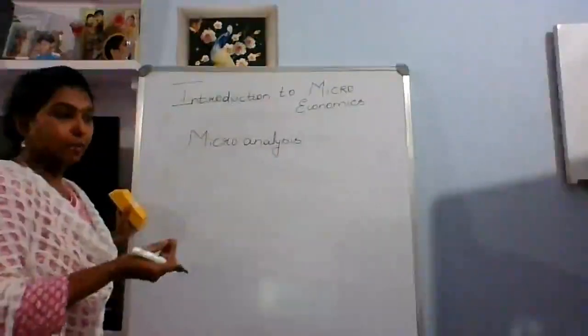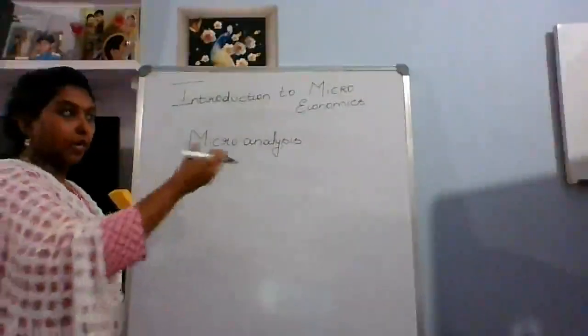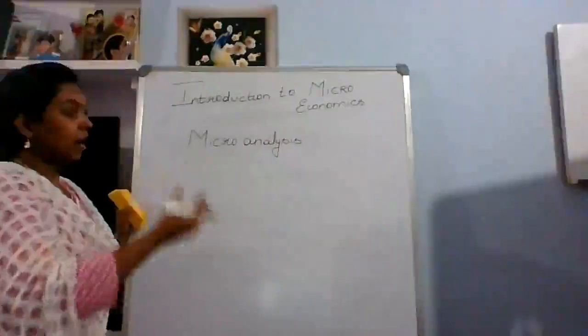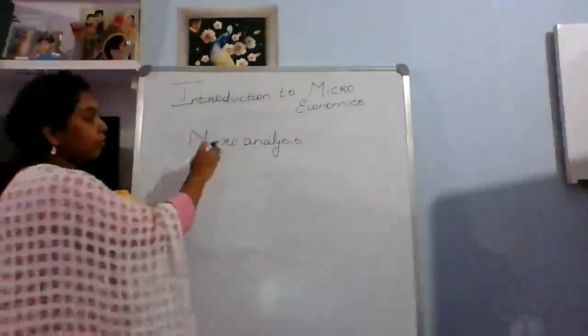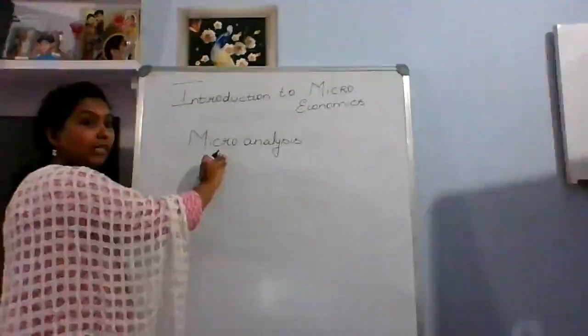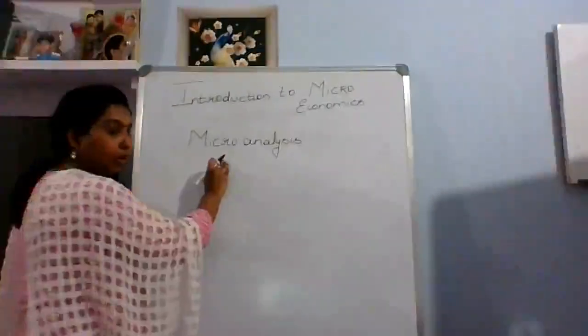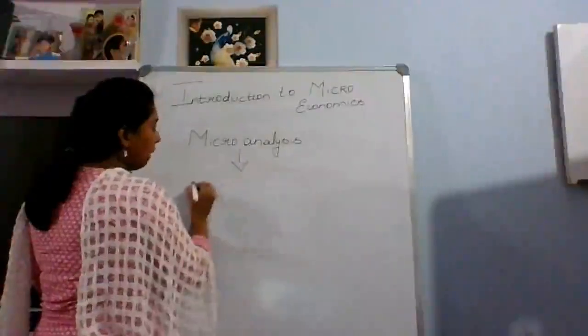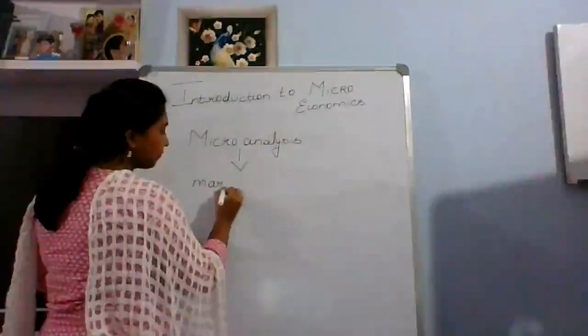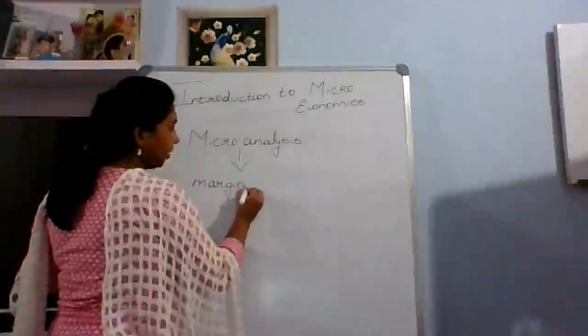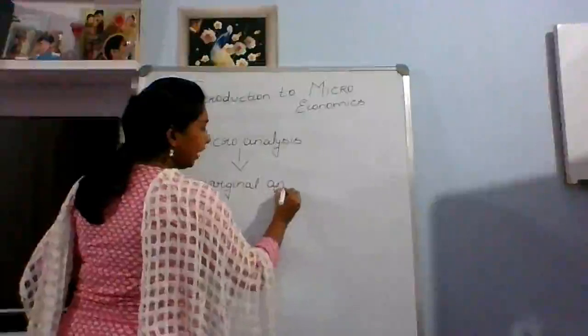For example, half liter milk, 1 pound of bread. This is how we say. The same way, if you want to analyze the micro, there is an instrument or a tool to measure it. That is called marginal analysis.